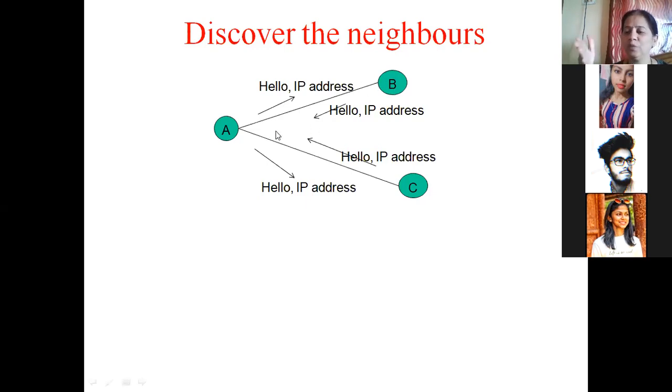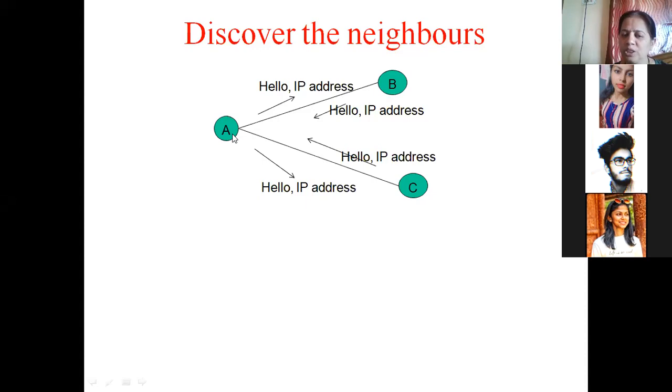Now, when you shake hands, when you say hello to someone, the other person will also say hello to you. Like that, B will also introduce itself by sending a hello message and its own IP address. So A's hello message reaches B along with the address of A. B comes to know that there's A and its address is so and so. B will say hello and give its own address. So now A and B have introduced themselves. That means A and B know that A is the neighbor of B and B is the neighbor of A.